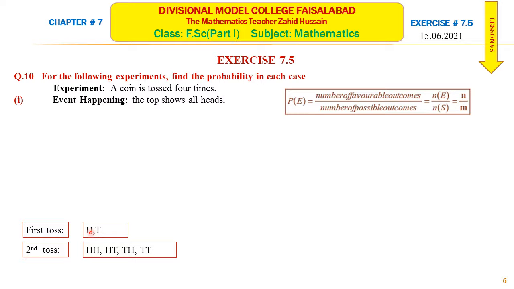If the first toss shows tail, then the second toss can show head or tail. Now we will combine these outcomes with the third toss.